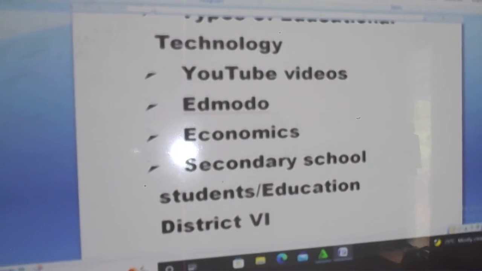Now, you discuss secondary school students. What do you understand about secondary school students? Explain them in details. Let us have good knowledge of secondary school students.